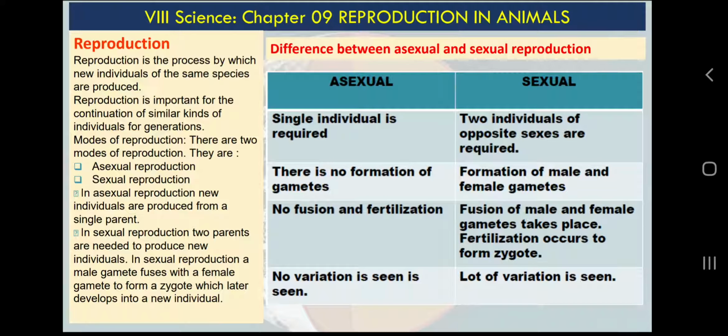Now you have studied chapter number 8, the cell, the fundamental unit of life. So we know that everything in this living world is composed of cells. So gametes are also cells, but they are slightly modified cells which have half the information.